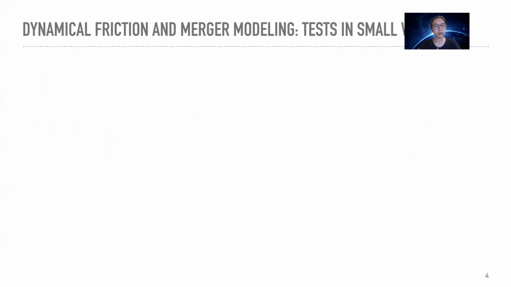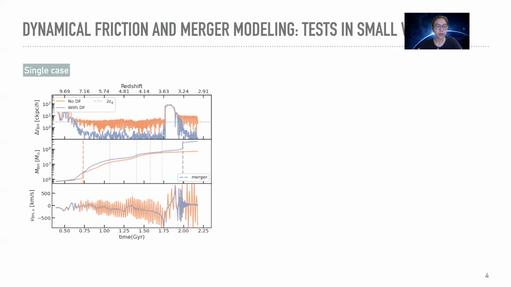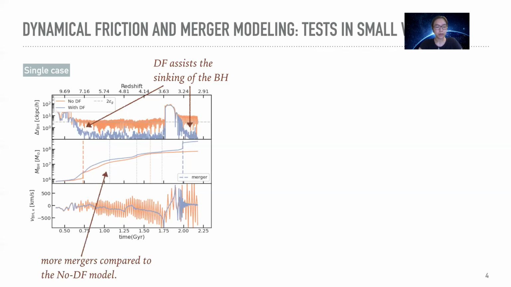So to test our model, we first use some 15 megaparsec boxes to study the behavior of different models. In this figure, we show a single black hole's evolution with and without dynamical friction. Here in the top panel, we show the black hole's distance to its host halo center. Comparing with the orange curve without dynamical friction, we can see that the DF model sinks the black hole much deeper to the center of its host halo. We can also see from the second panel that the DF model goes through more mergers than the no DF case throughout the evolution of the black hole.